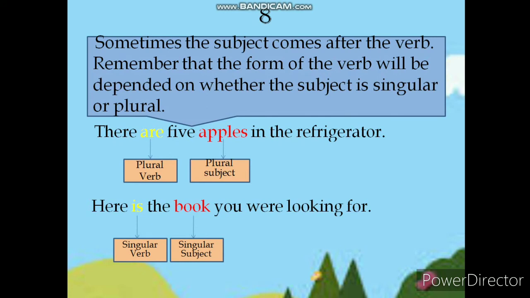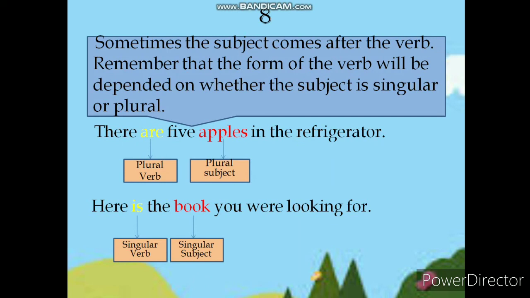Sometimes the subject comes after the verb. Remember that the form of the verb will be dependent on whether the subject is singular or plural. For example, there are 5 apples in the refrigerator. Apples is the subject, but it comes after the verb.